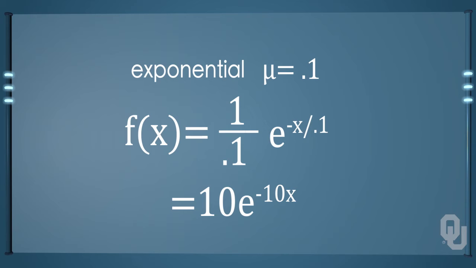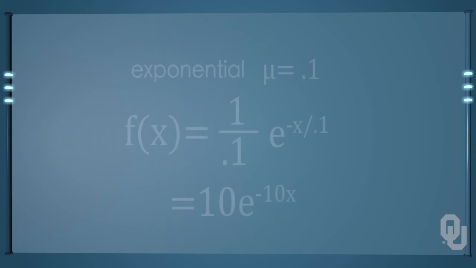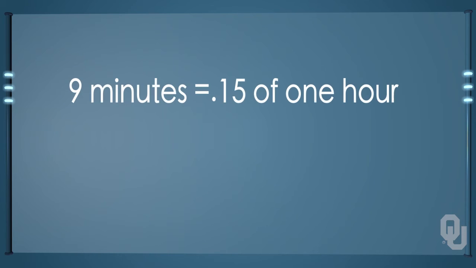Okay? To calculate mu, the historical average service time, we simply divide the number of people, 10, into the time period, 1 hour, and have mu equal to 0.1. Historically, people spend 0.1 of an hour at the checkout counter, or 6 minutes. This explains the 0.1 in the formula. If we wanted to know the probability that a person would spend 9 minutes or less checking out, we use this formula. First, we convert to the same time units, which are parts of 1 hour. 9 minutes is 0.15 of an hour.